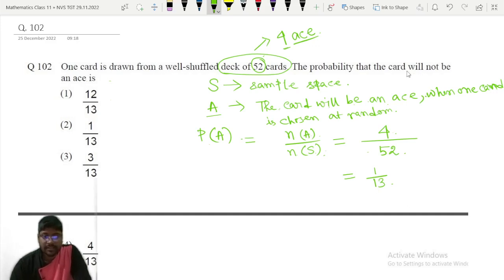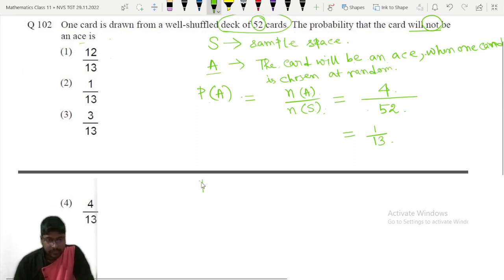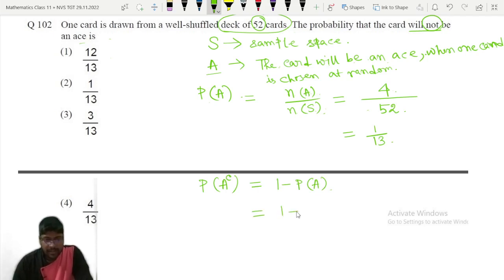But what they have asked is that the card will not be an ace. Not is very important here. Not be an ace. So what is that probability? So P of A we have got, so we have to find P of A complement. P of A complement is nothing but 1 minus P of A by the formula of probability. So 1 minus 1 by 13 will become 13 minus 1 divided by 13, that is equal to 12 by 13. So our required probability is P of A complement, which is equal to 12 by 13.